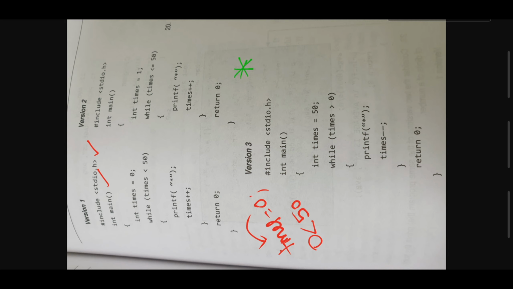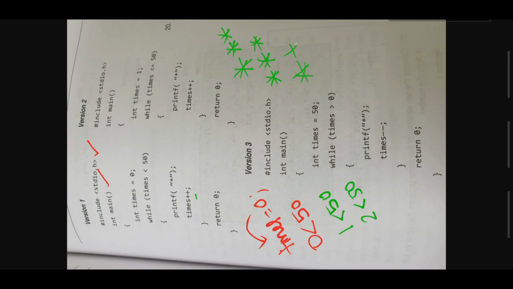Then it is incremented by 1, so 1 less than 50, again a star. Again the value is incremented, 2 less than 50, again a star. Like that, stars are printed.